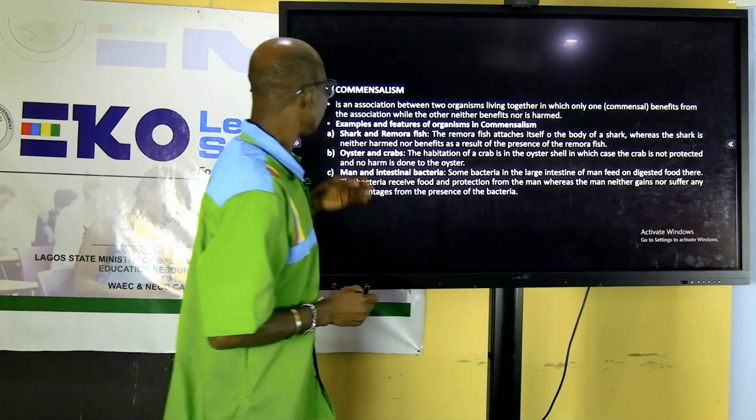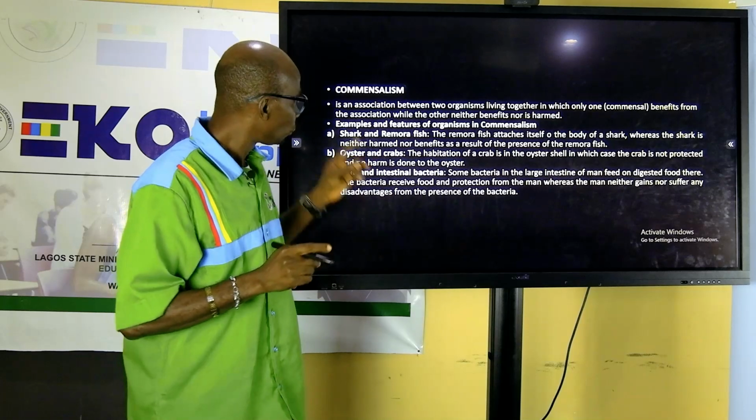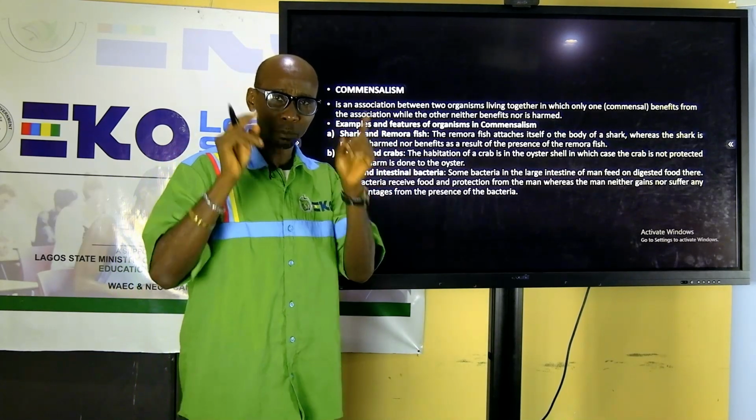The next one is commensalism. Commensalism is an association between two organisms in which one of the organisms benefits, but the other is not benefited from the association and is not even losing. Remember, the first one, the two of them contribute and the two of them benefit.